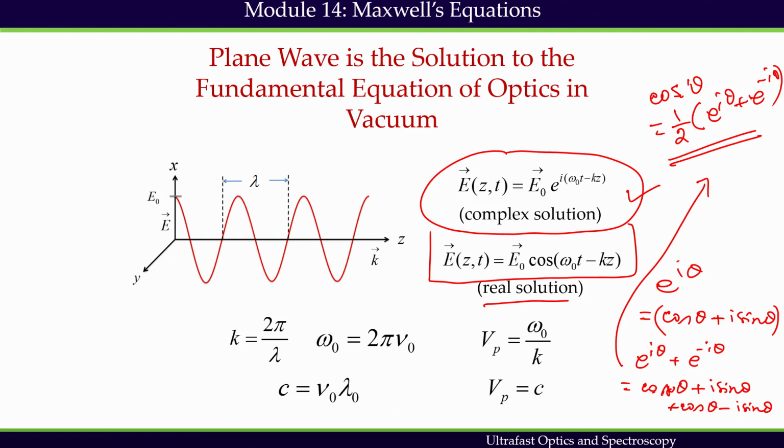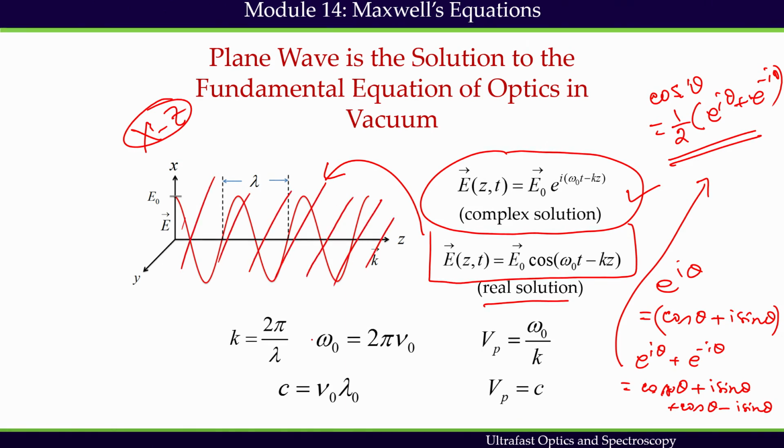So, the plane wave solution is representing an oscillatory electric field. This is a plane wave because the electric field oscillates on the xz plane. This is the xz plane. On this plane only we have this oscillation going on.